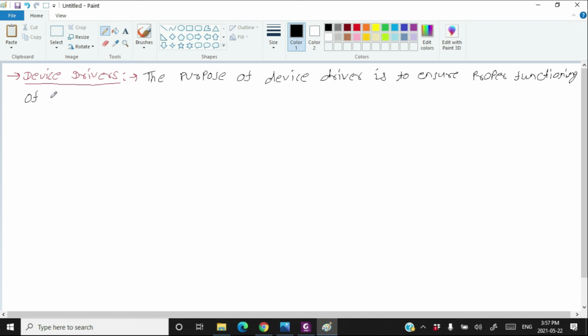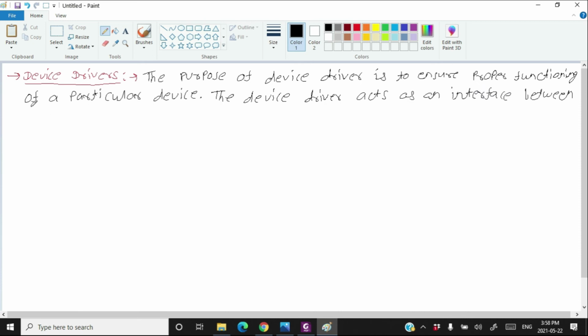As we already have discussed, the device driver acts as an interface between the device and the operating system.